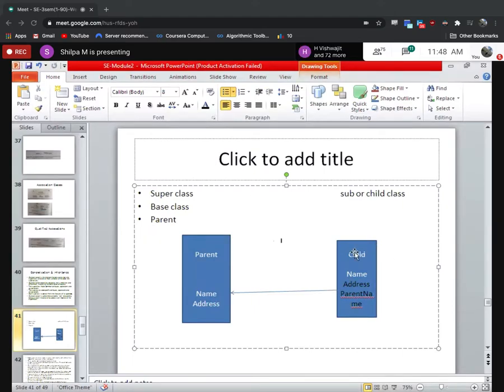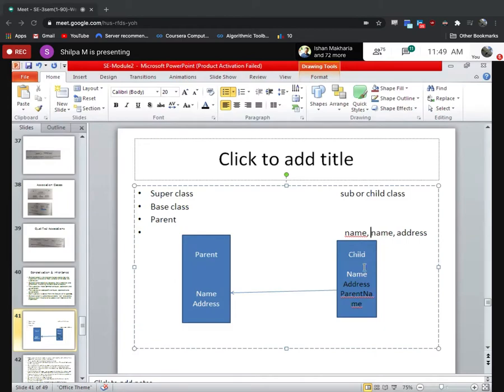So here the child class will have its same name as its attribute, and then it will have name as well as address.